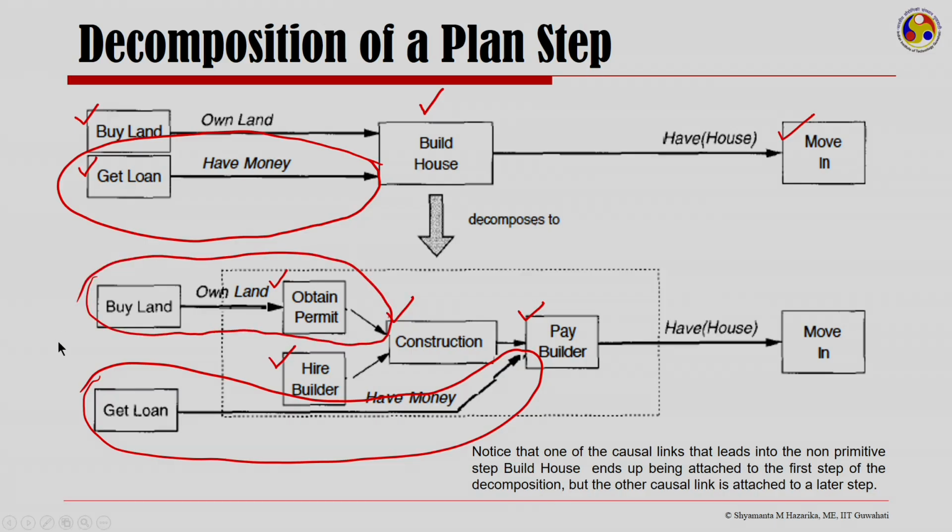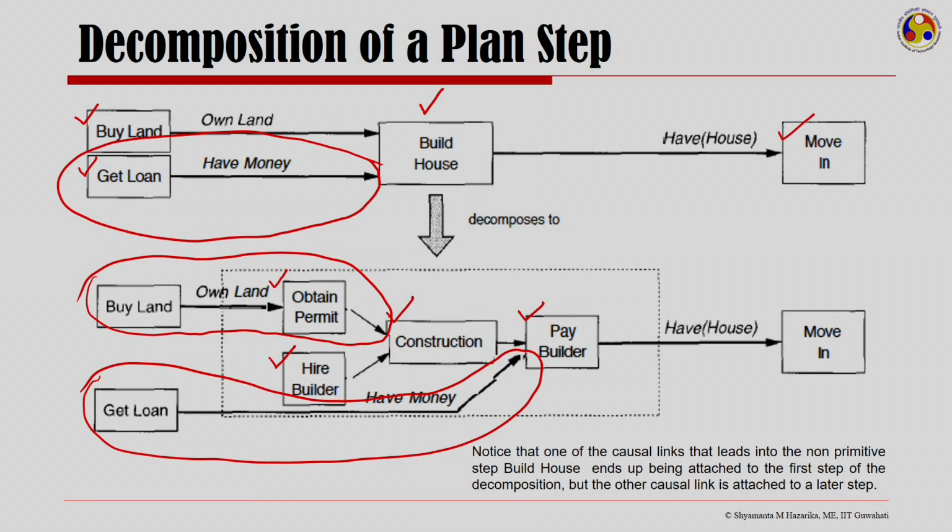So, that is what I meant when I said that when we are decomposing an abstract operator into its lower subplans, the causal links will fall in their own place.